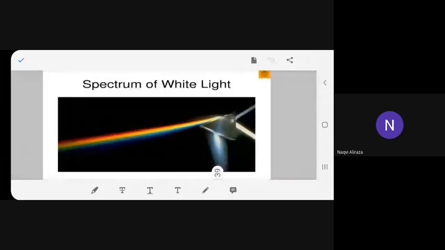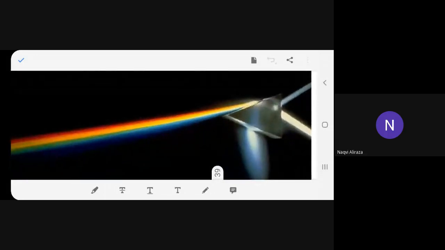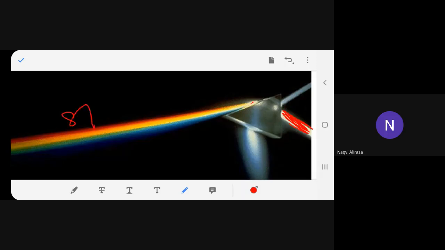Again, the spectrum of white light. So this is the white light. You see this white light, beta? And this gets dispersed. This is the spectrum. Okay, beta?